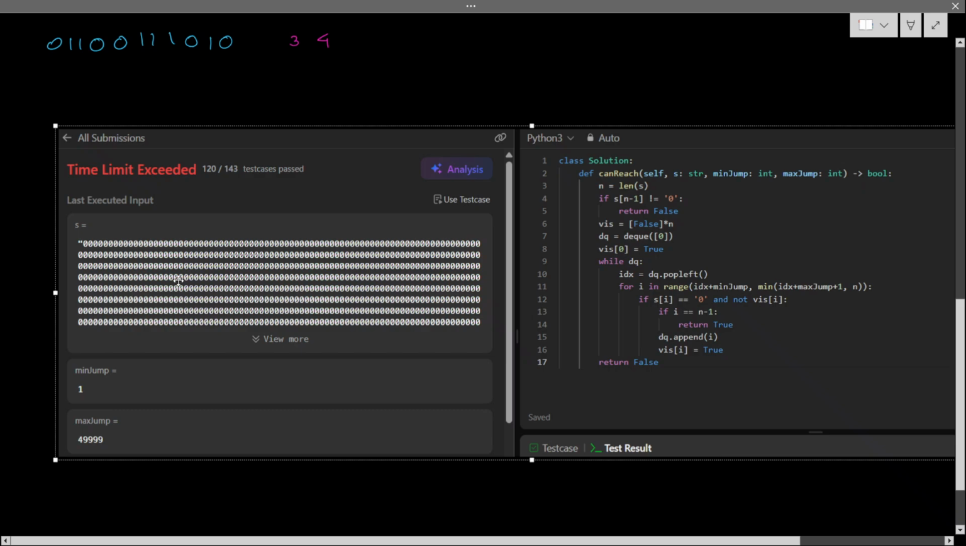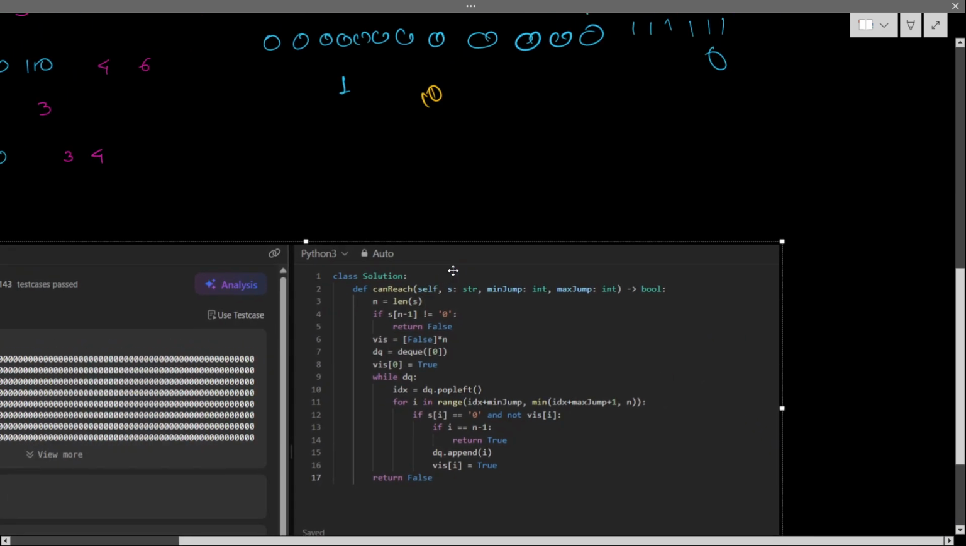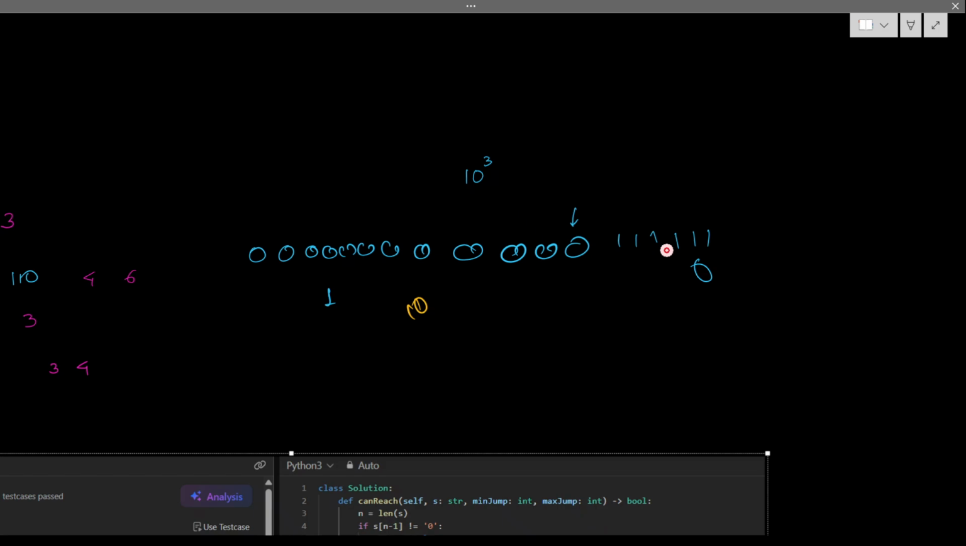You can see only 0 here, but if you expand the test case, test case 120, at the end all of it is showing as 1, and the last case was 0. So you know what is happening here. This case is only reachable by this one, but to reach here, I have to check each and every case.